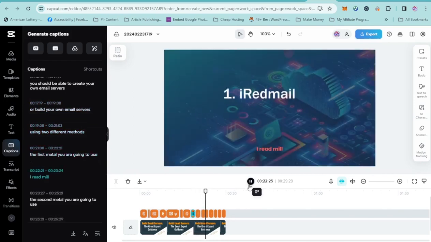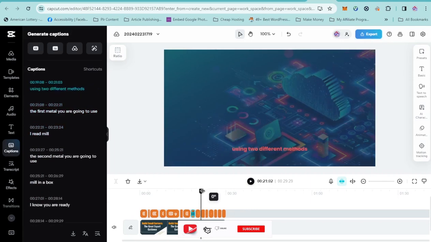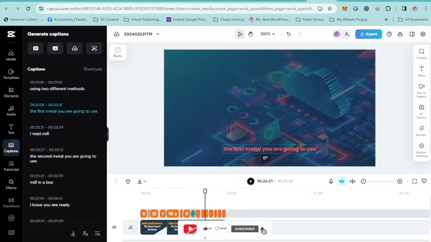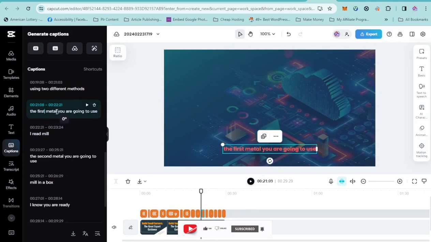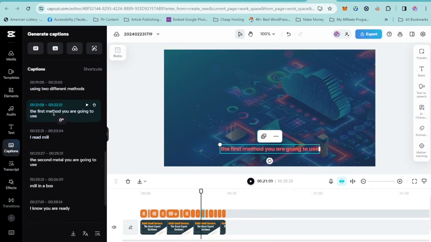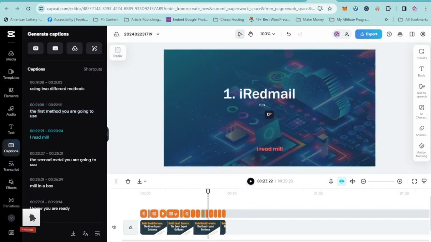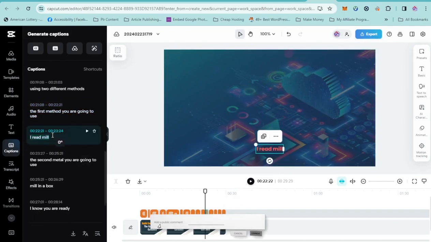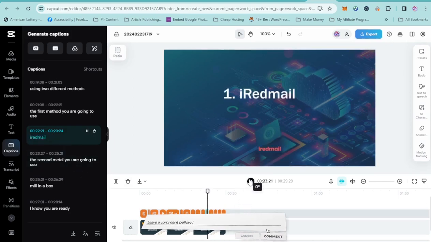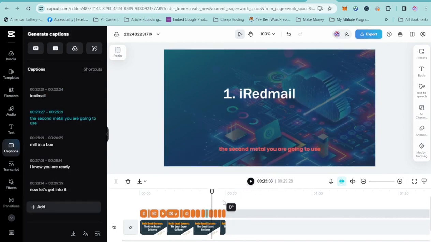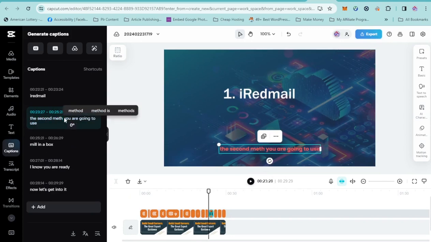So now, using two different methods, the first method we are going to use. So I said the first method and it gave me the first metal. Because of the phonetics, I'm just going to change it to method. All right, let's go. First method we are going to use is Nodemailer. So I read Nodemailer as written over here, and you can see it over here. So I'm going to select that. Then I'm going to change it, that I read Nodemailer, and that's it. The second method we are going to use. So the second method is still okay. So I'm going to change that as well to method.